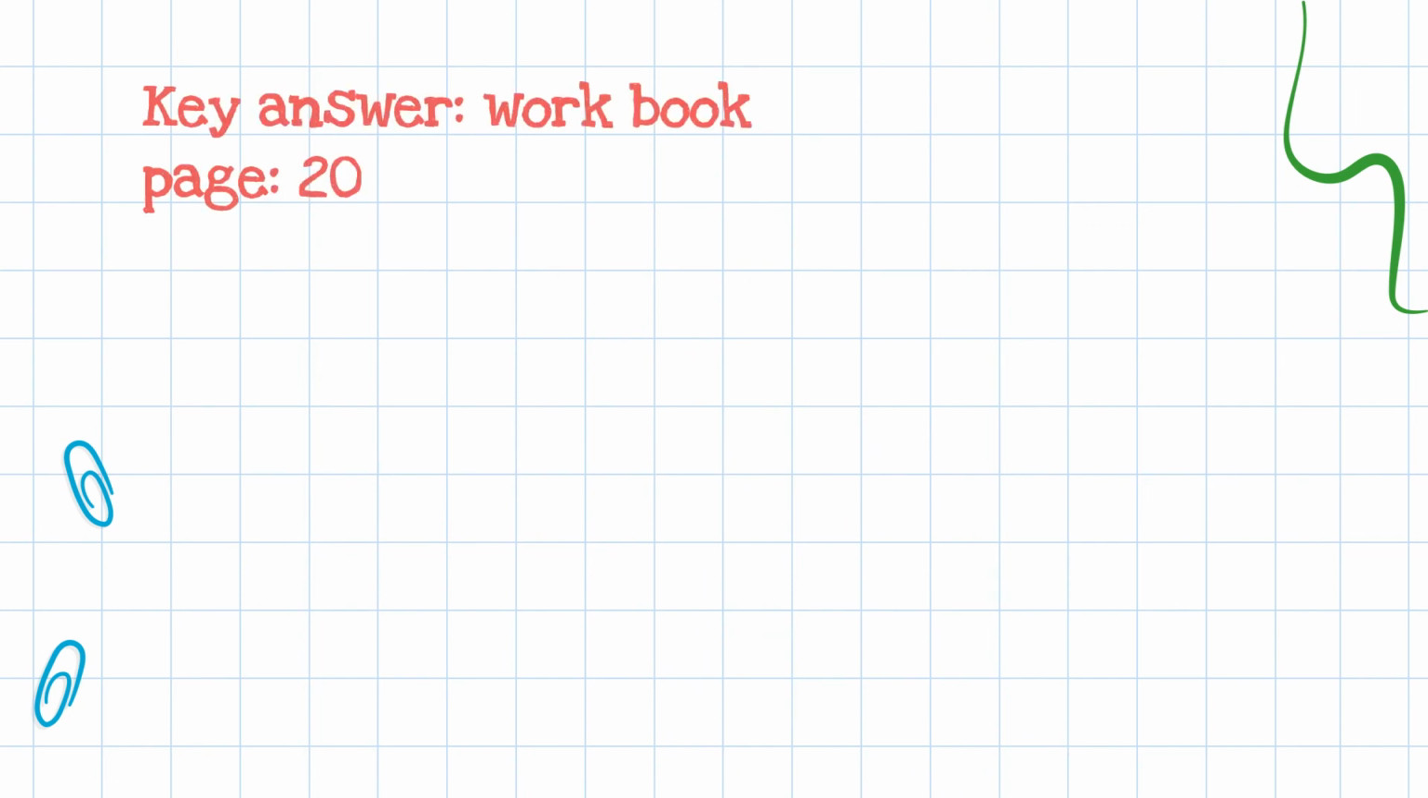Now let's go to your workbook, page 20. We are going to do exercise number 1. In exercise number 1, read the play script, underline the stage directions, and circle the characters. So I'm going to read the play script for you.